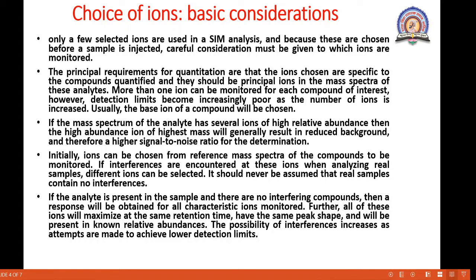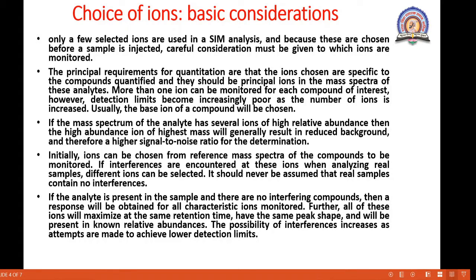If the mass spectrum of the analyte has several ions of high relative abundance, then the high abundance ion of highest mass will generally result in reduced background and therefore a higher signal to noise ratio for the determination. Initially, the ion can be chosen from reference mass spectra of the compound to be monitored. If interferences are encountered at these ions when analyzing real samples, different ions can be selected.